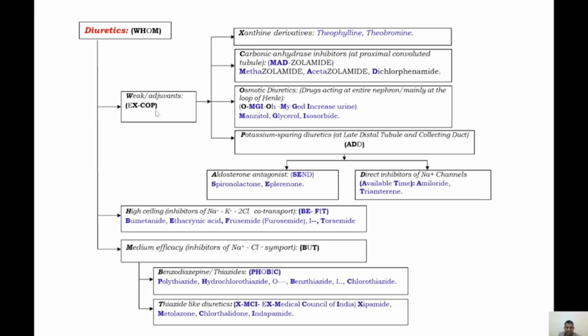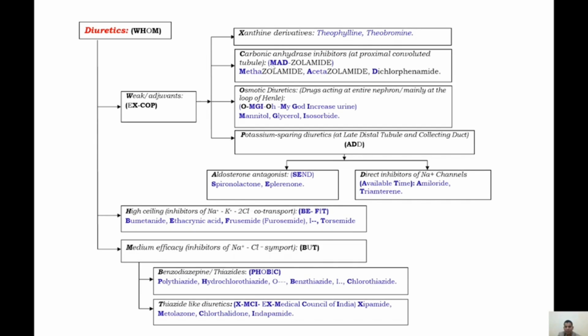Here I have given XCOP, but we have to see the bold letters. XCOP: X xanthine derivatives, C carbonic anhydrase inhibitors, O osmotic diuretics, P potassium sparing diuretics. Xanthine derivatives are theophylline and theobromine. Carbonic anhydrase inhibitors end with the suffix zolamide.